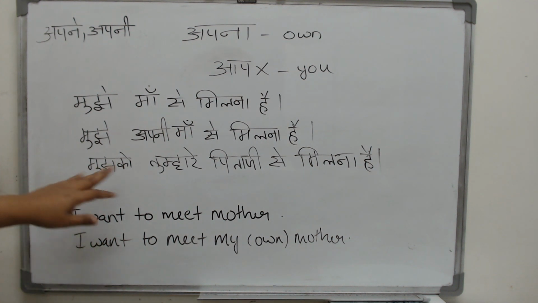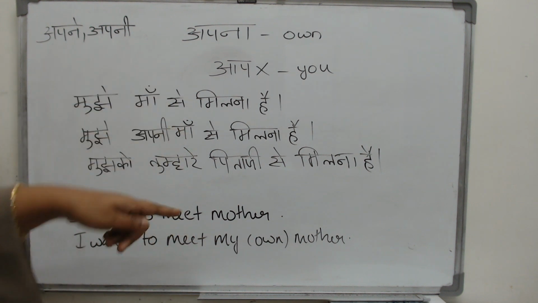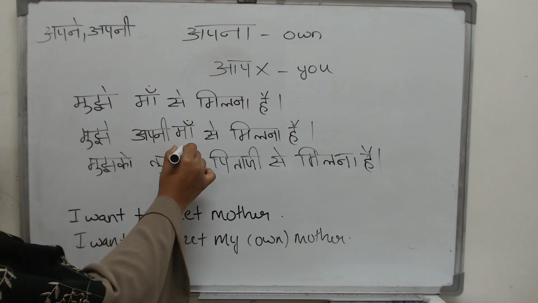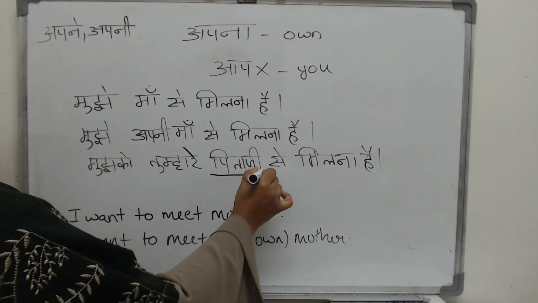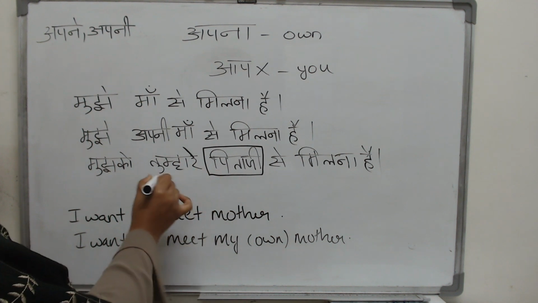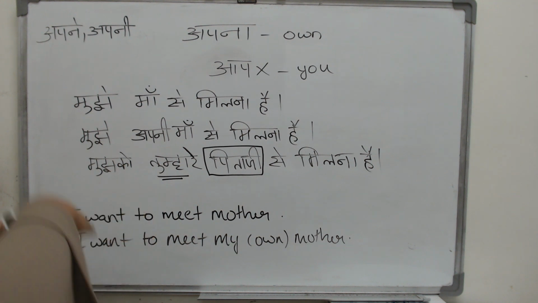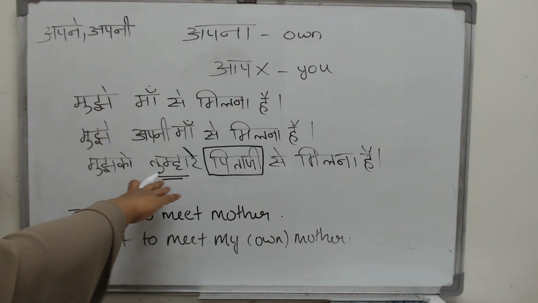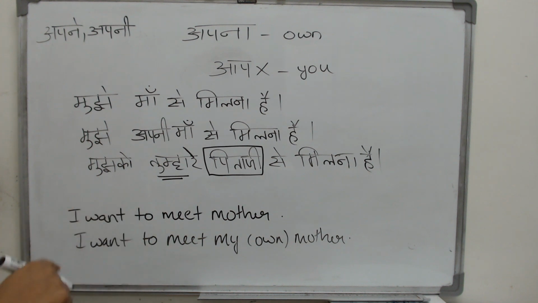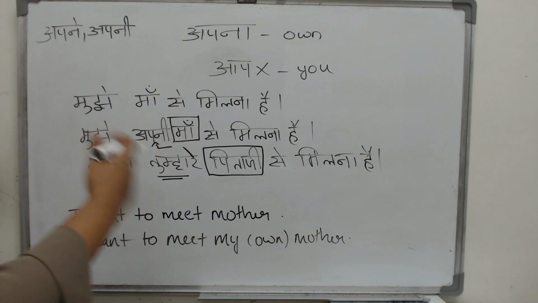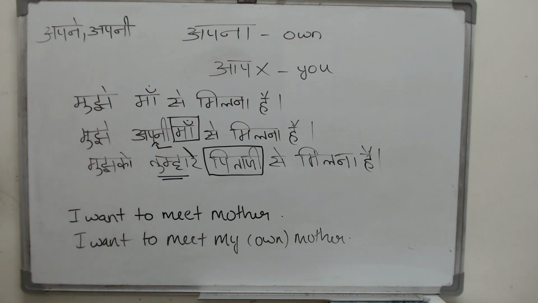And look at this sentence, it has got nothing to do with अपनी, it is your father. मुझको तुम्हारे पिताजी. Did you see the use of तुम्हारे? Why is that? Your pitaji will determine what form of तुम्हारा, तुम्हारे, तुम्हारी will come. He is one older male, so we will address him as plural and say तुम्हारे पिताजी. And here you see ma. This ma will decide what sort of form this apna will take, because that comes just before it. So that is how you decide what form to use.